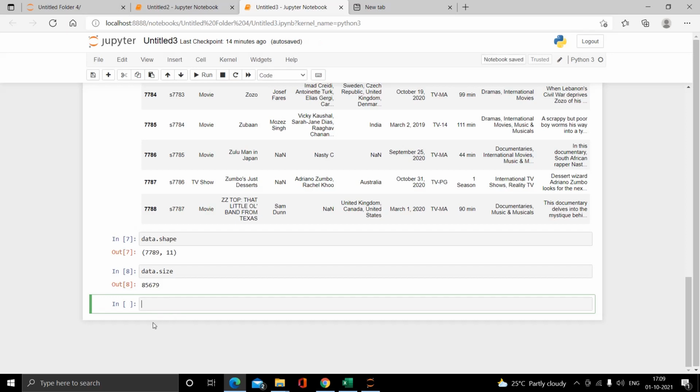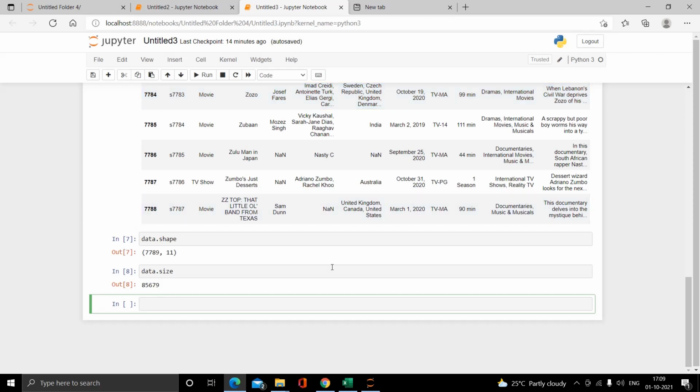There are 85,679 elements in my dataset file. So what is an element? Suppose here we can see 7,787, this is my first element. Like nasty C, this is my second element. Or here TVMA, this is my third element. Likewise all other elements, and there are a total of 85,679 elements in my dataset file.